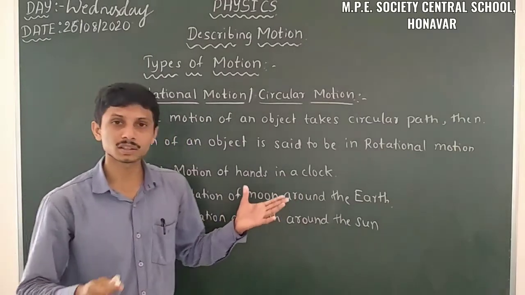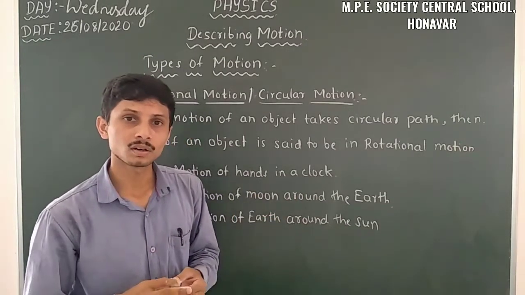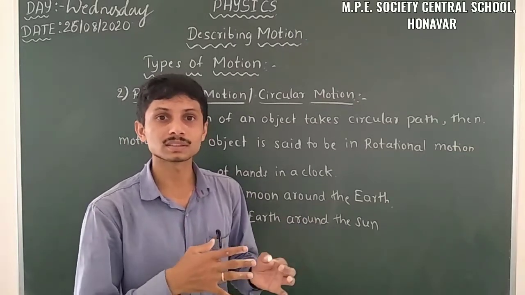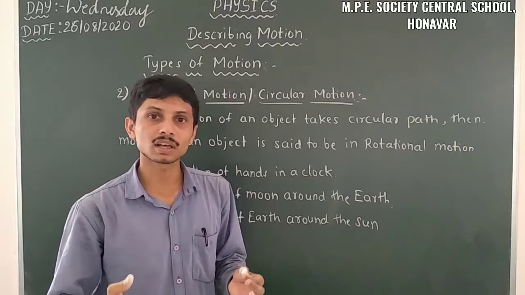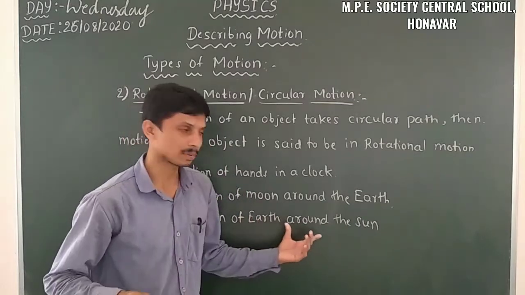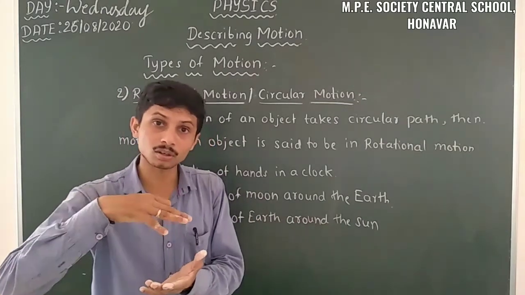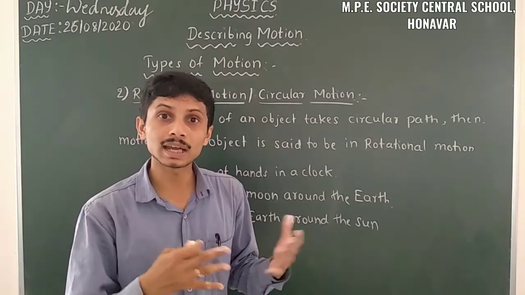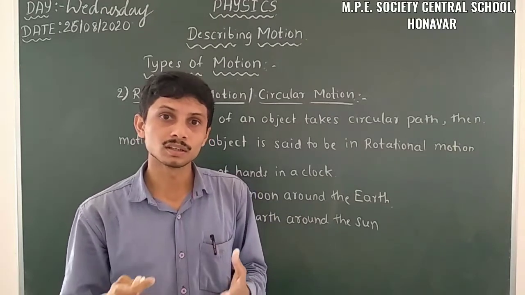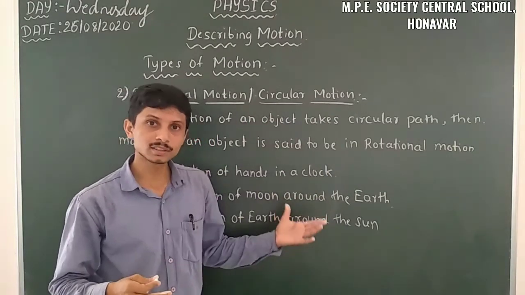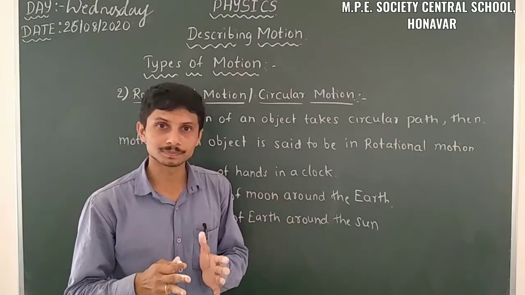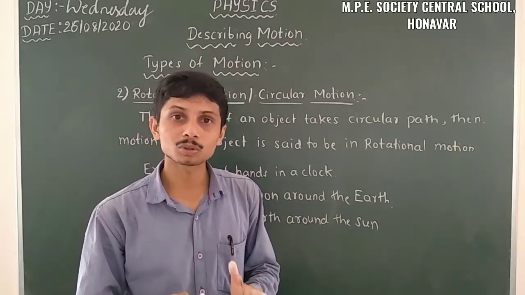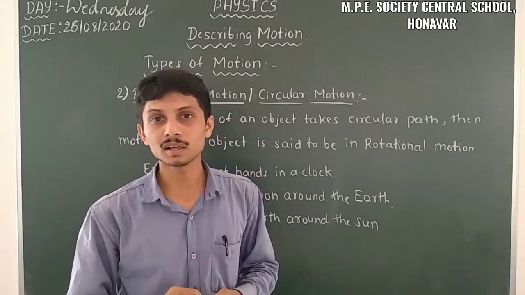Because of the rotation of Earth around the Sun, we are observing some seasons, that is summer and rainy season. Likewise, because of the rotation and revolution of Earth, we can take it as a rotational motion. We also observe day and night times. So this is about rotational motion. Here the object takes a circular path, and that motion is said to be rotational motion.